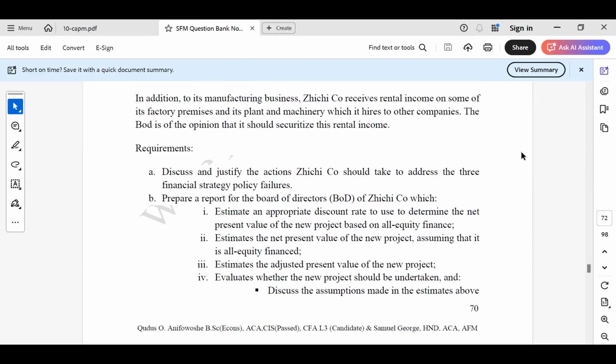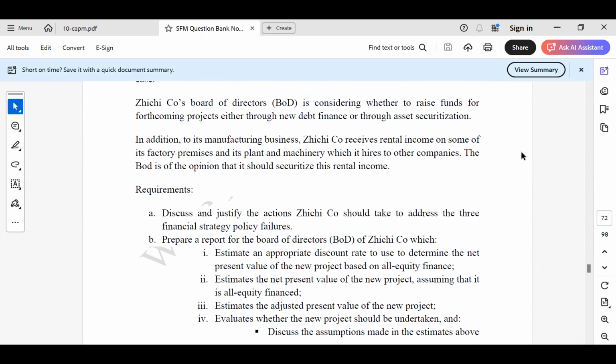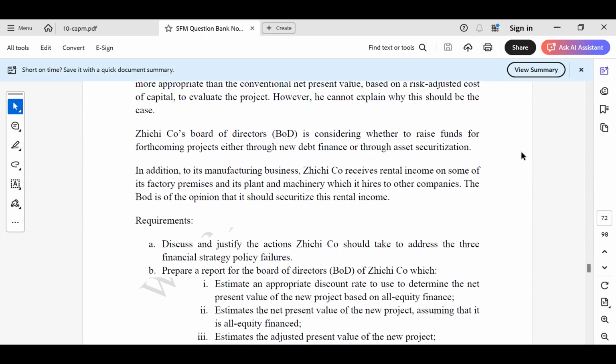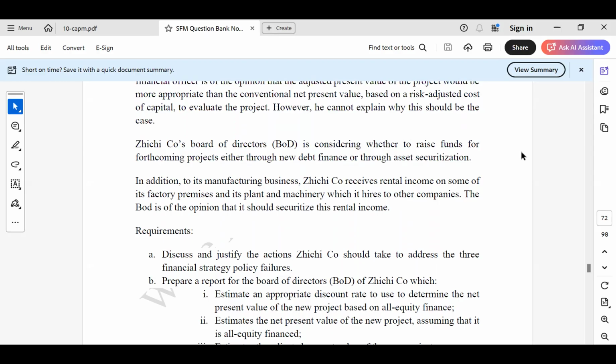Cost of equity ungeared. All right, so very quickly, CAPM has a way of calculating cost of equity ungeared. We could use CAPM and we could use Miller-Modigliani. So whether we are using CAPM, Miller-Modigliani or even the dividend model, the question will let us know through the information we have from the question.